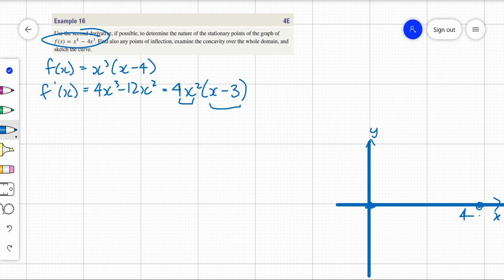So 0 and 3, and then how do we find the y value? Well, back into f of x. When I sub 0 back into f of x, I've got 0 times negative 4, so that's 0. And when I sub in 3, I have 3 cubed, so that's 27, times negative 1, so negative 27. Alright, so I've got my two stationary points as well. Now, what I would do then is find the nature of those points.